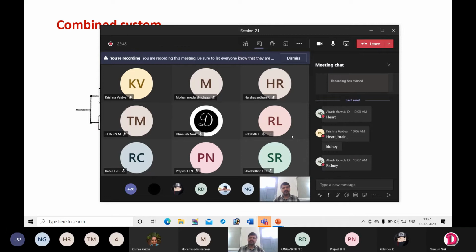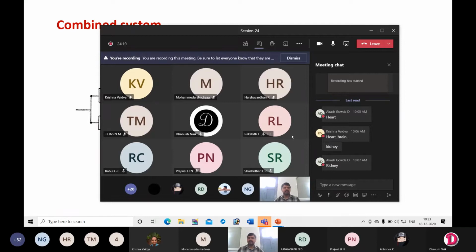Okay, overall, if you consider the human body as the entire assembly, it consists of parts connected in series and parts connected in parallel. If you look at engineering products also, there are some parts connected in series and some parts connected in parallel. If you consider an automobile, if the engine fails, you cannot start a bike or a car. So that is a series system.